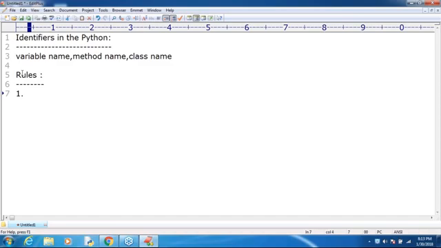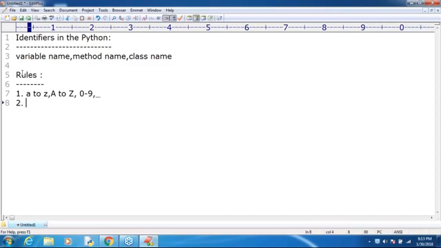The only allowed symbols in Python identifiers are alphabet symbols A to Z, either lowercase or uppercase, and after that 0 to 9. And after that, only one more special symbol. Can you spell it out? What is the other symbol? The underscore symbol. These are the only allowed symbols in Python identifiers. By mistake, if you use any other symbol, you will immediately get an error. The Python interpreter will give an error, remember that.